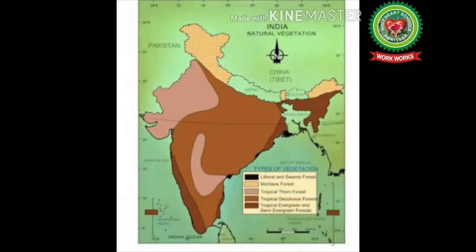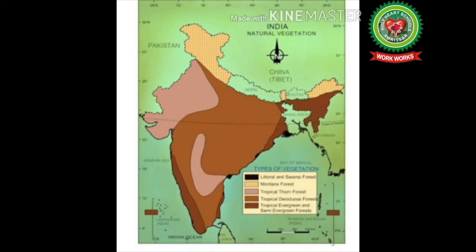On the slopes of Himalayas, due to low temperature and high altitude, coniferous types of vegetation are found. On the plains, due to extreme type of climate, deciduous types of vegetation are found, or, due to fertile soil, agricultural land is found. Desert areas have high temperature, sandy soil and precipitation up to 25 centimeters, so there we find cactus or thorny bushes.